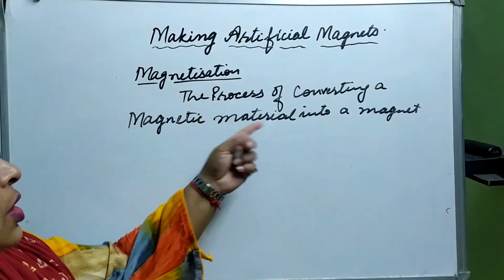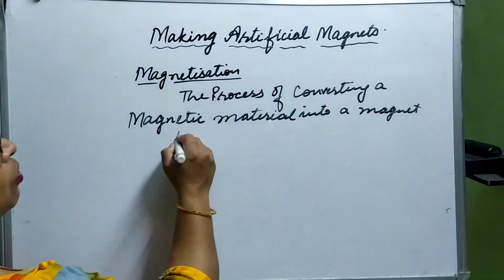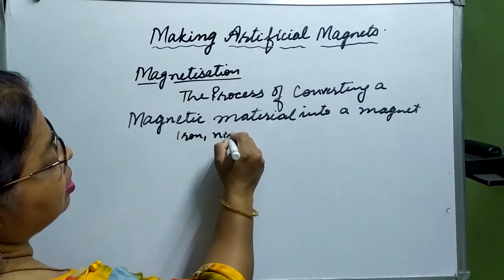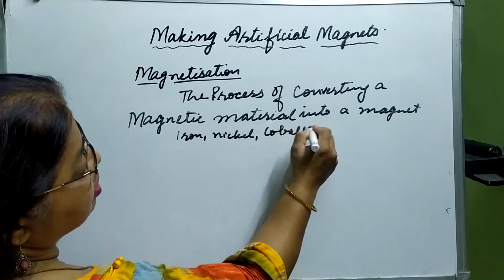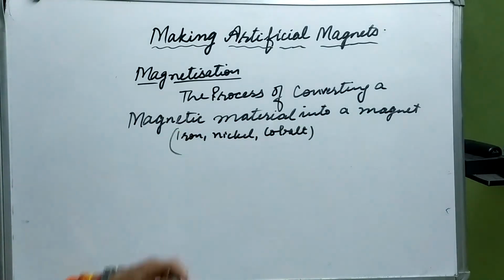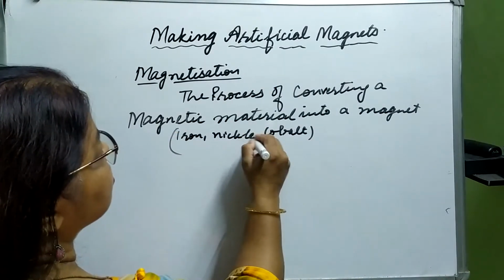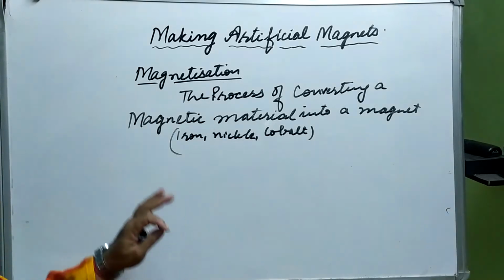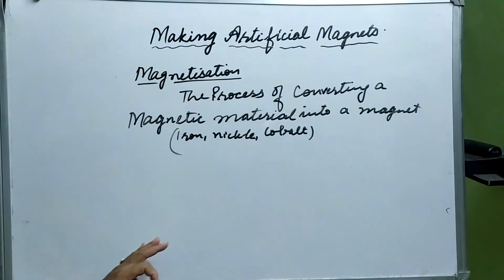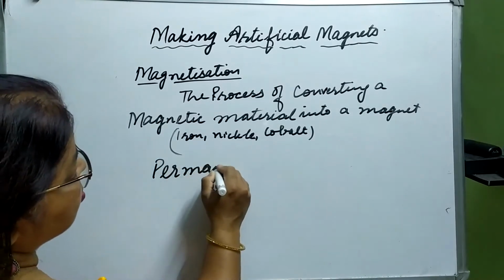To convert a magnetic material. Magnetic material means what? Means which is made up of iron, nickel or cobalt. Anything which is made up of iron, nickel or cobalt. So that is known as magnetization.